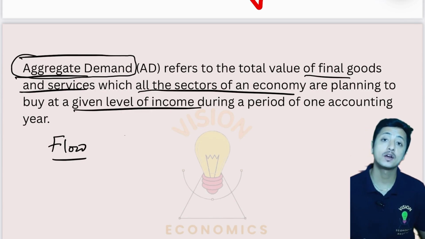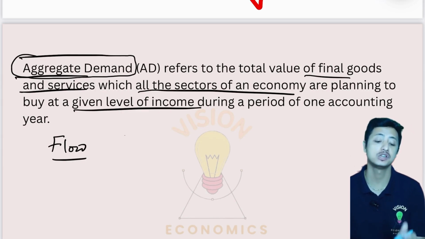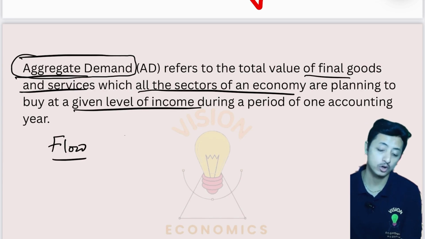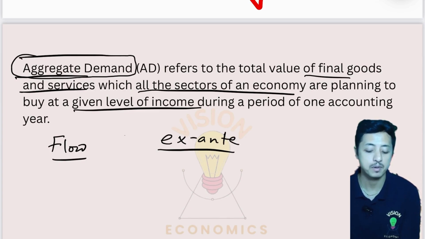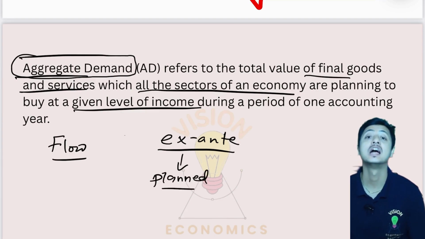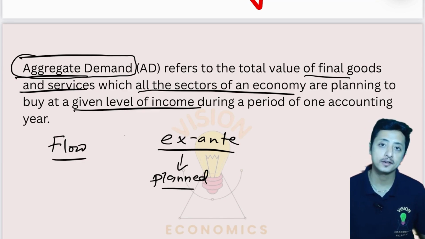Now, whenever we are talking about aggregate demand and aggregate supply, in this chapter we will only be talking about ex ante, that means planned. So we're talking about planned demand, planned aggregate demand, right? So once again, what is aggregate demand?